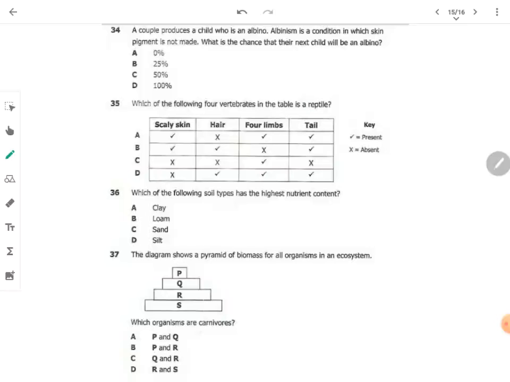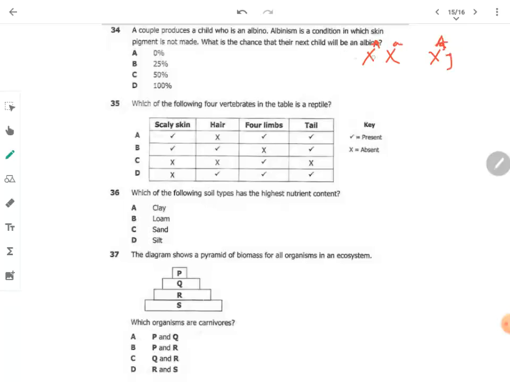So if this is the mother and this is the father, let's say a stands for someone who's an albino, and the mother is a carrier of that disease. The father is okay, the mother is a carrier, but she's not an albino, it's just a carrier.